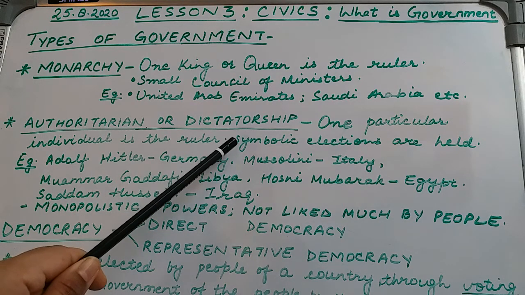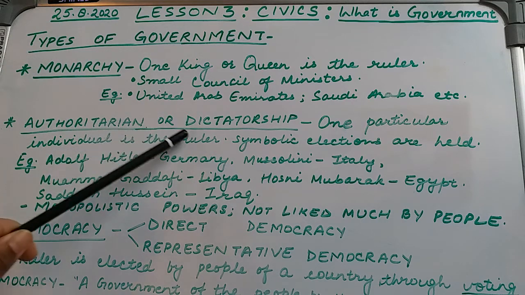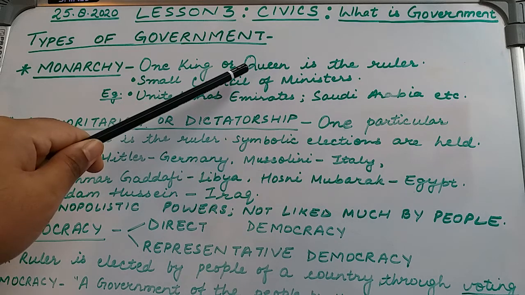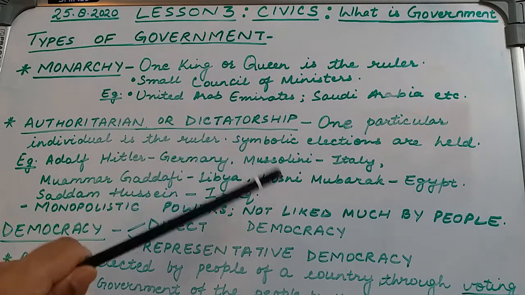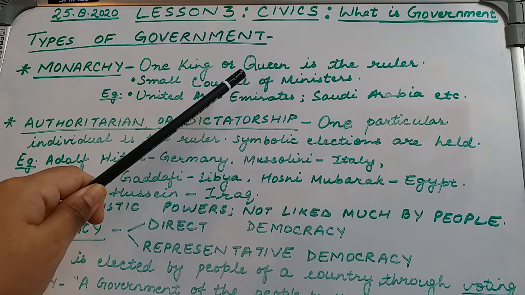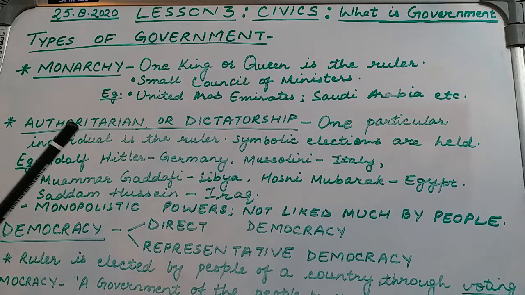Now, what is the difference between monarchy and authoritarian or dictatorship government? A monarch is usually a king or queen of the country, but the authoritarian or the dictator is not necessarily the king or queen. Rather, he is the self-declared ruler or leader of that country.